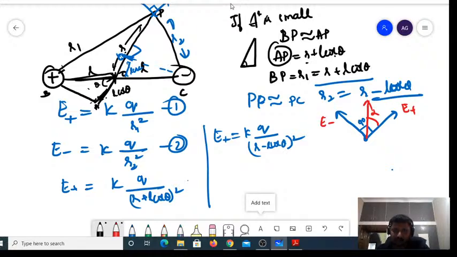Now, if the angle between E plus and E minus is 90 degrees, then E net would be equal to the square root of E1 square plus E2 square. It is nothing but the square root of E1 square plus E2 square.